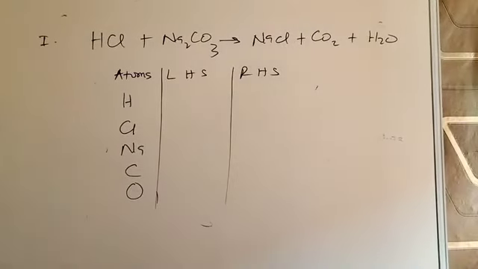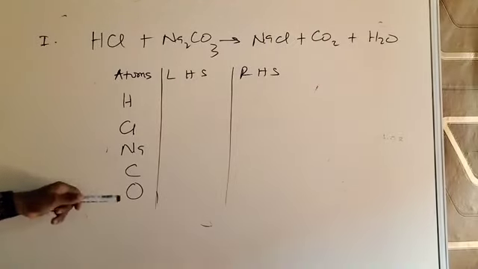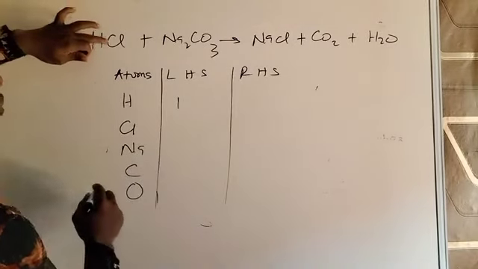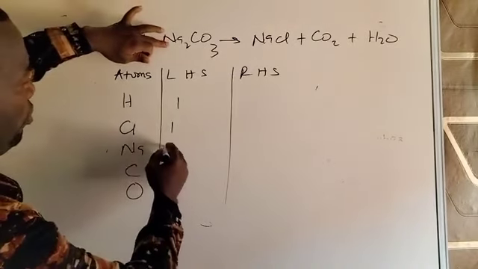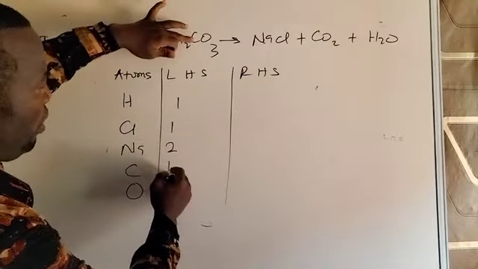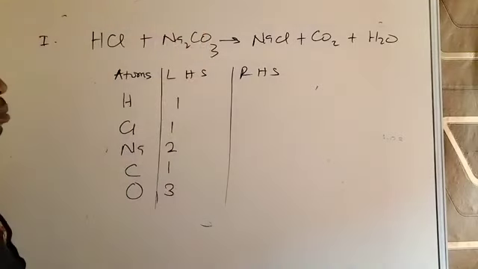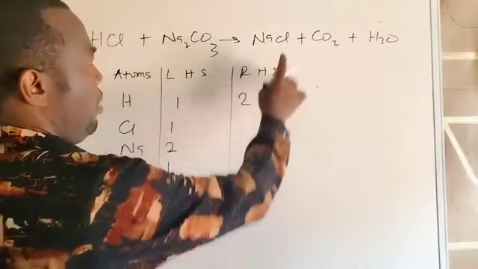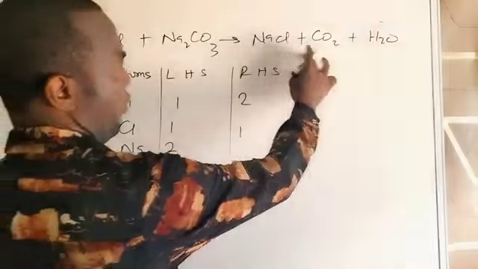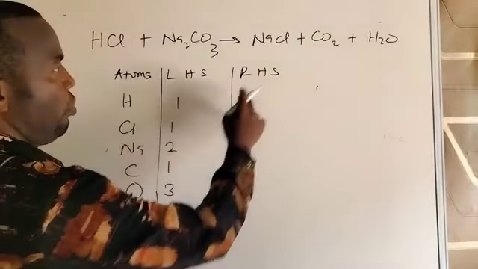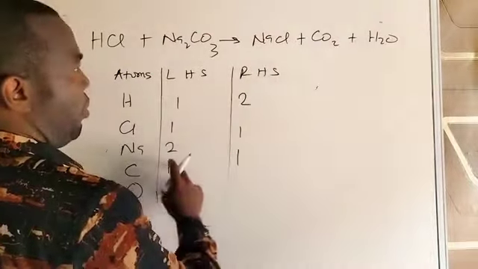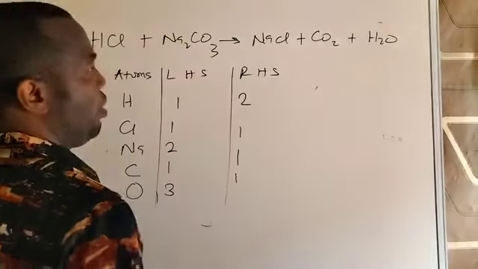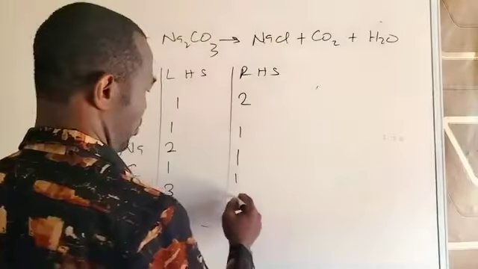Then we count the atoms. Hydrogen is 1 atom here, chlorine 1, sodium 2, carbon 1, oxygen 3. Moving to the other side: hydrogen 2 atoms, chlorine 1, sodium 1, carbon only 1 atom, then oxygen 2 plus 1, that gives you 3.